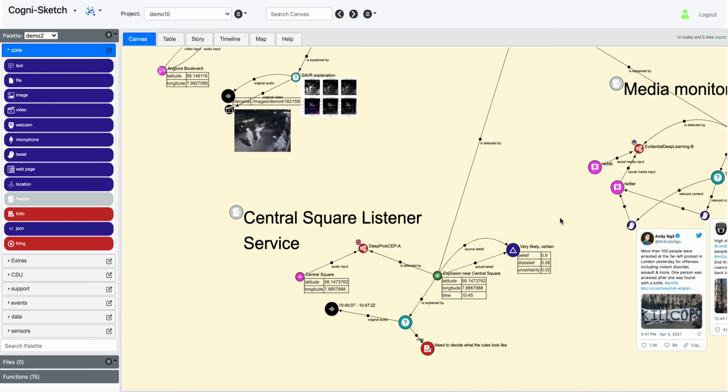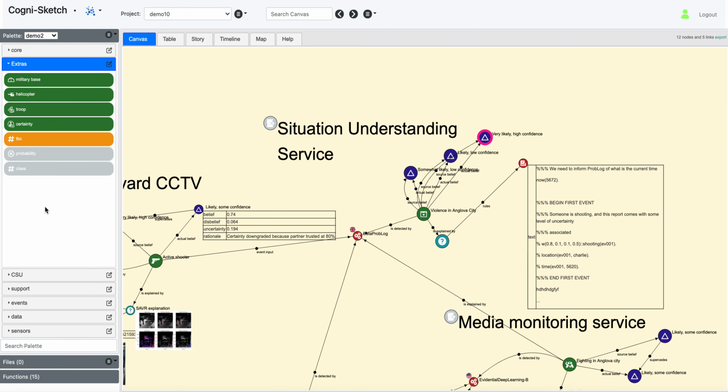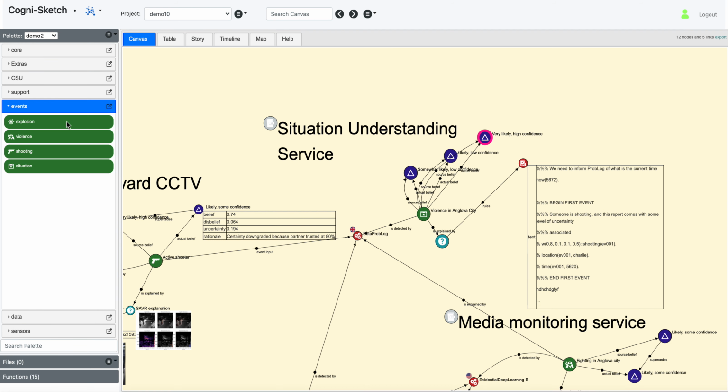Okay, but if we now go back and look at the larger picture, we see we now have a third certainty revision here, so it's now very likely with high confidence that this is the case, and this is the environment that we're really exploring, the ability to define these services rapidly through these extendable palettes of the different types of things we have, the explanations, the rationales, different rules, different events, all of which is extendable by more technical users and usable by the intelligence analyst. We're not suggesting this would be the final user interface. You could easily build, based on this knowledge graph, a much more efficient and focused solution.